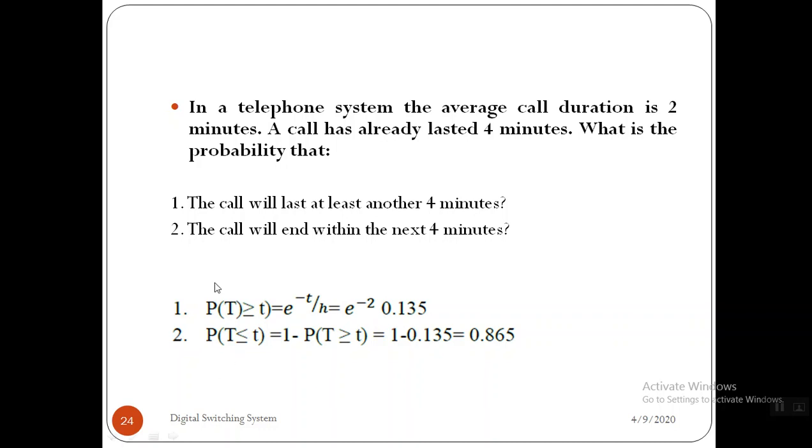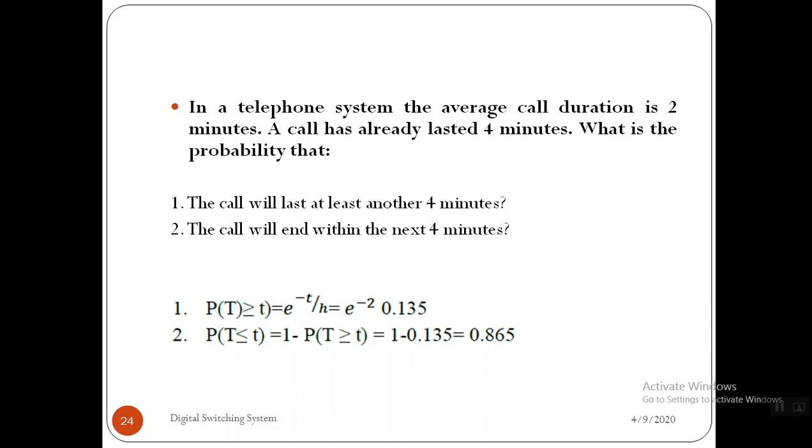And the next one, the call will end within the next 4 minutes, right? It means the probability of time interval t less than or equal to small t. It's nothing but 1 minus this one. Total probability is 1, and this is the first probability. So 1 minus this one gives the probability of time interval less than or equal to t, right?